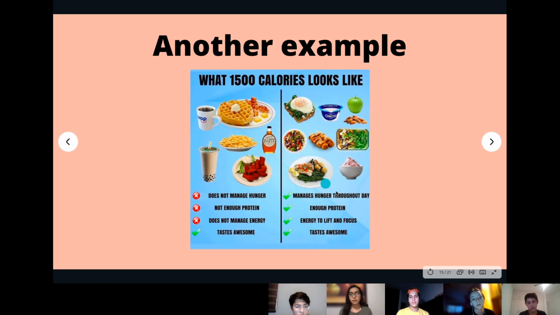And the healthy menu manages hunger. It has enough protein. It is energy lifting, and it also tastes awesome.